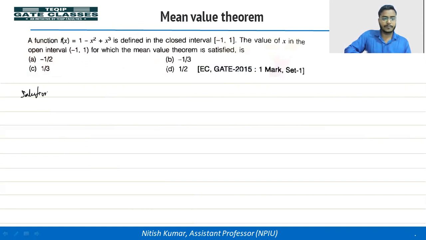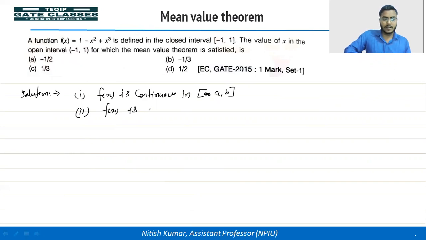Solution. What are the different conditions? See here, f(x) is a polynomial function. It would be continuous and differentiable at all x. So the first condition will be satisfied. We can write f(x) is continuous in the closed interval a to b. The second condition is also satisfied. f(x) is differentiable in the open interval a, b.